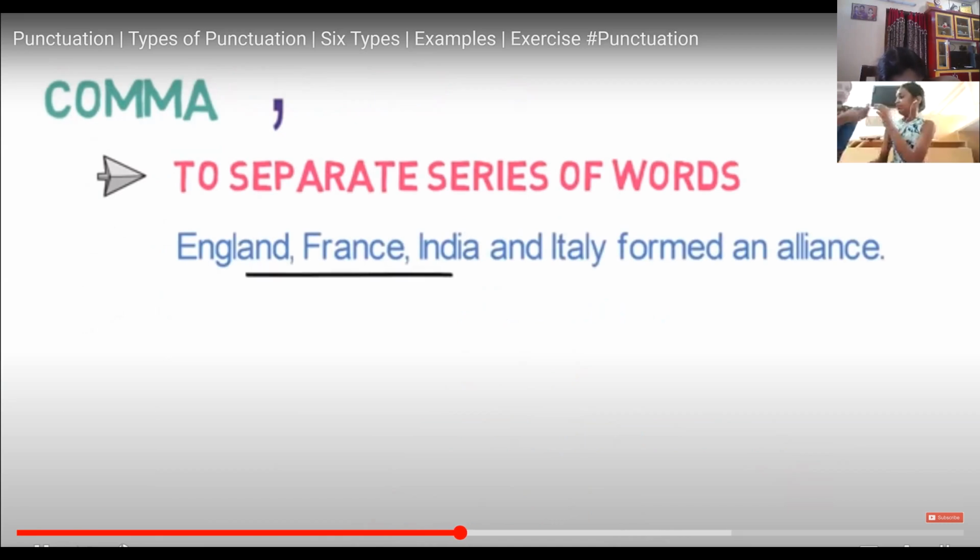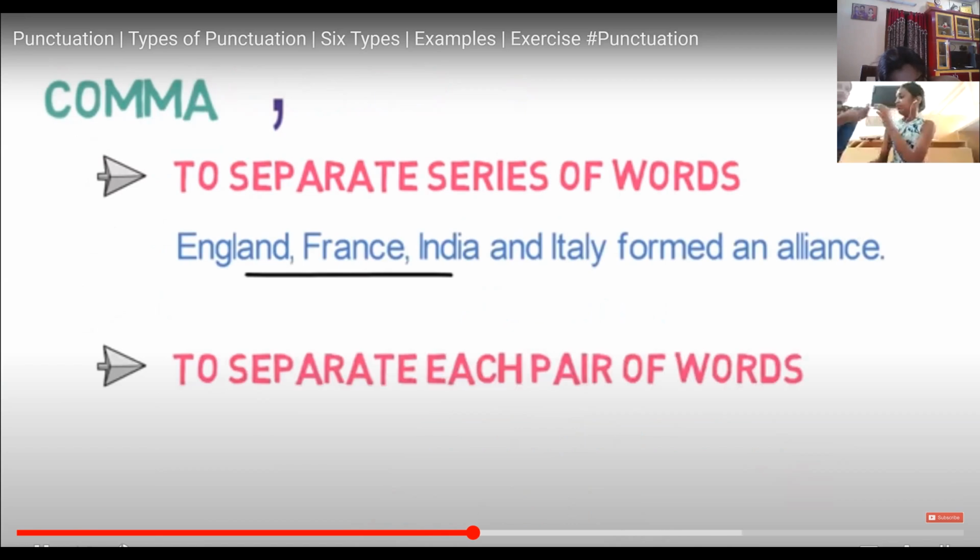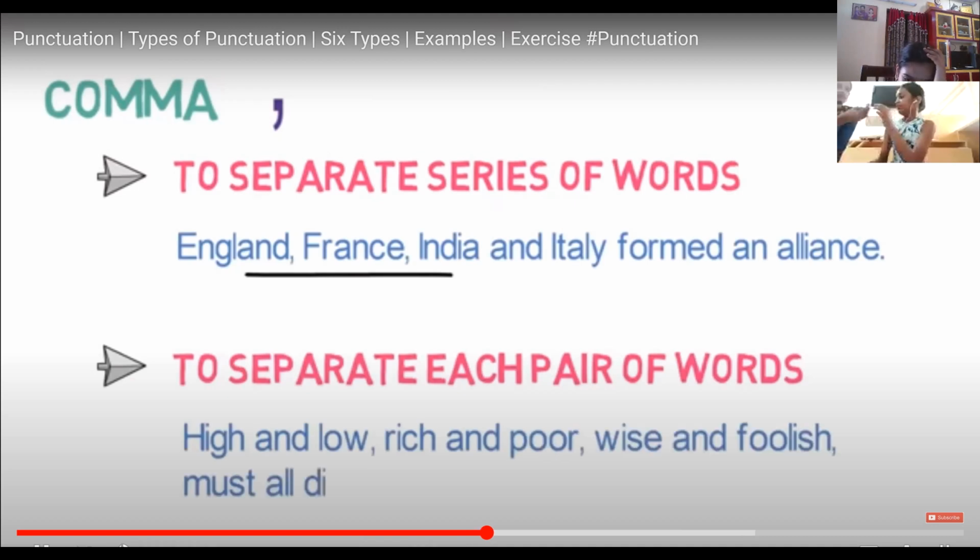Let's look into one more use of comma, to separate each pair of words. For example, high and low, rich and poor, wise and foolish must all die. Here you can see there are pairs like high and low, rich and poor, wise and foolish. So we have used commas here. So these are some of the usages of comma.